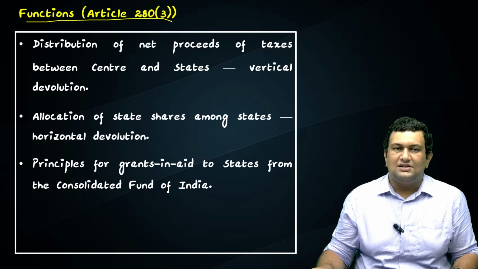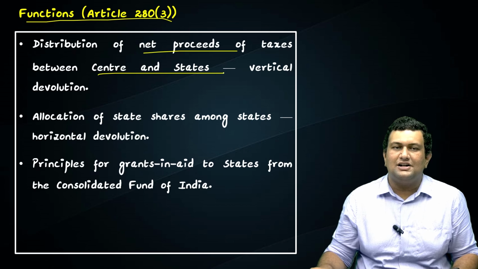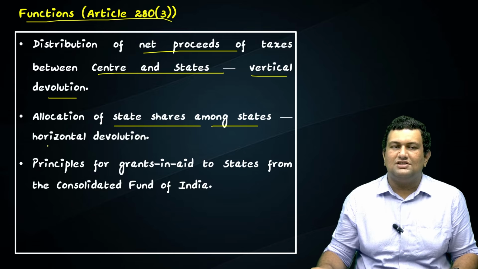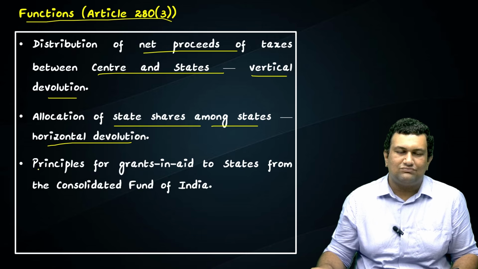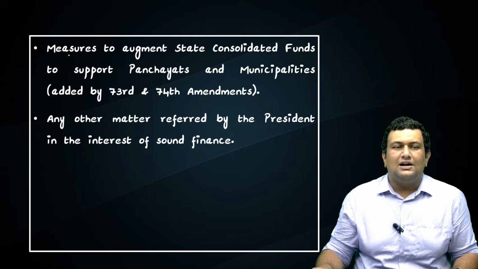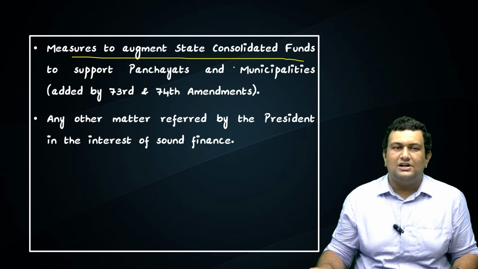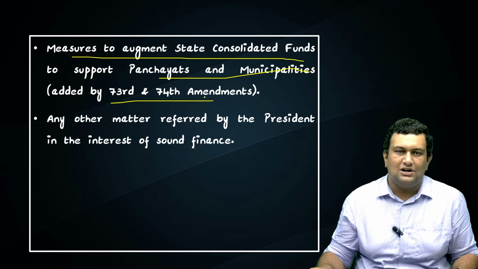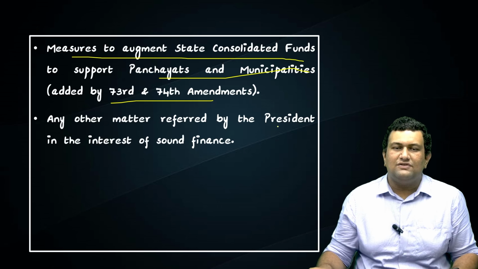The functions are mentioned in Article 280, clause 3. The first is the distribution of net proceeds of taxes between the Centre and the states. This is the vertical devolution. Then the allocation of state shares among the states is known as horizontal devolution. Next are the principles for granting aid to states from the Consolidated Fund of India, and the measures to augment state consolidated funds to support panchayats and municipalities. This was added by the 73rd and 74th amendments. And finally, any other matter referred by the President in the interest of sound finance.